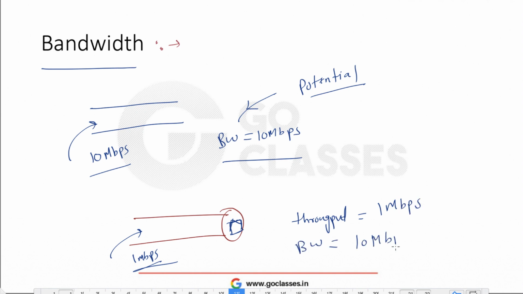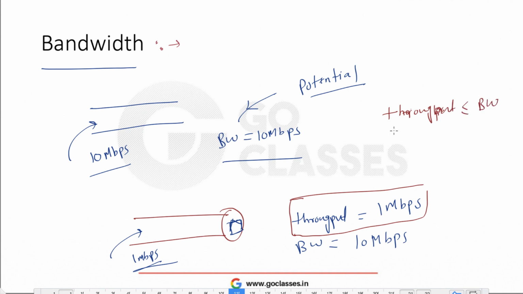So bandwidth is the actual transmission rate at which we can send the data, but it may not always be possible because of many reasons, and what we practically get is called throughput. So always, throughput will be less than or equal to bandwidth. Obviously it cannot be greater than bandwidth. I hope you got the idea. So bandwidth is the ideal or potential speed at which we can send the data, but throughput is the practical speed at which we are actually sending the data.